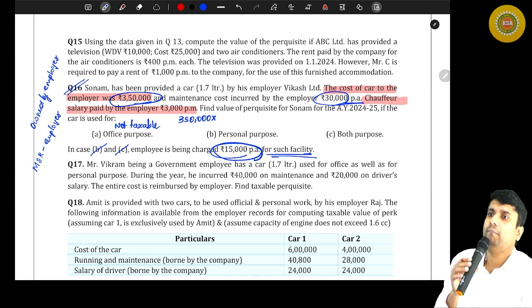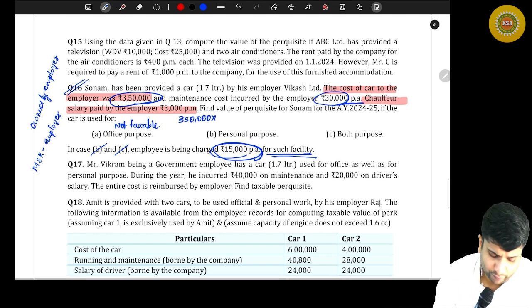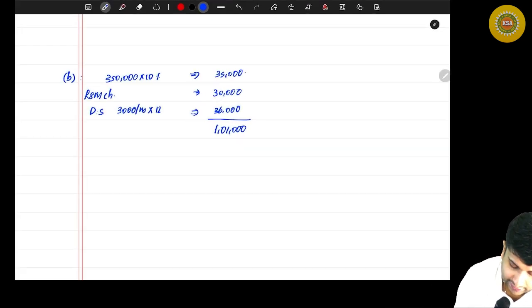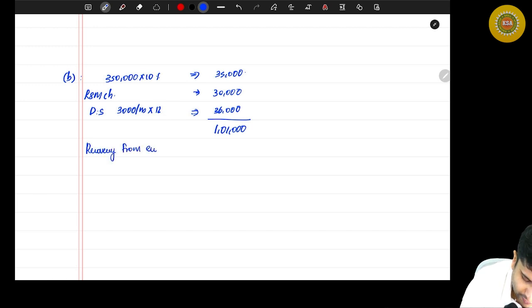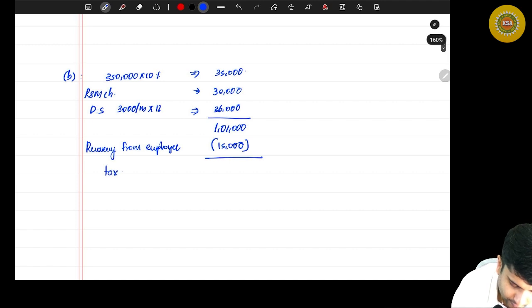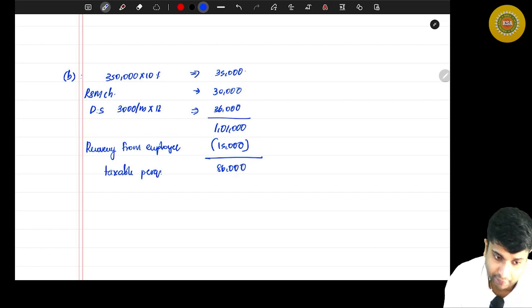So we can deduct that recovery from employee. And how much is that? 15,000. So you deduct that, and how much will be the taxable? Taxable perquisite will be 86,000 in option number B.